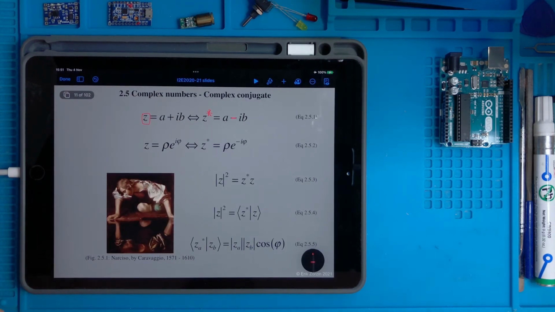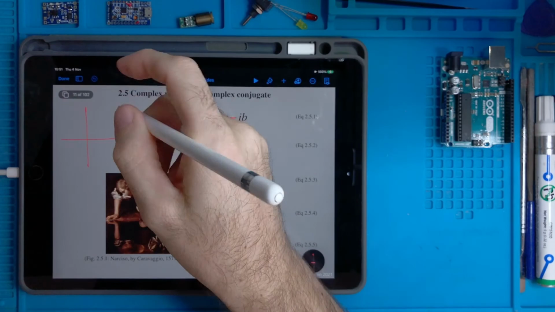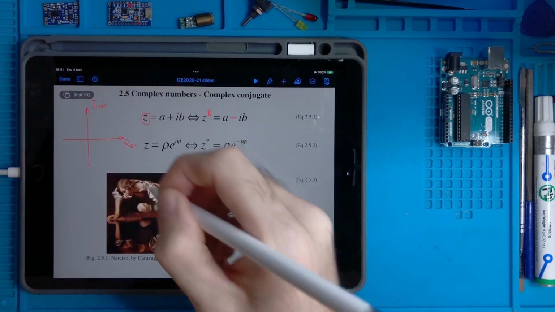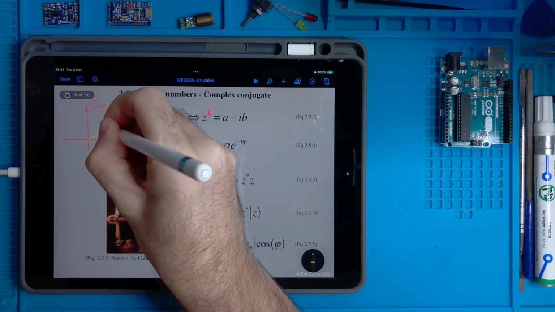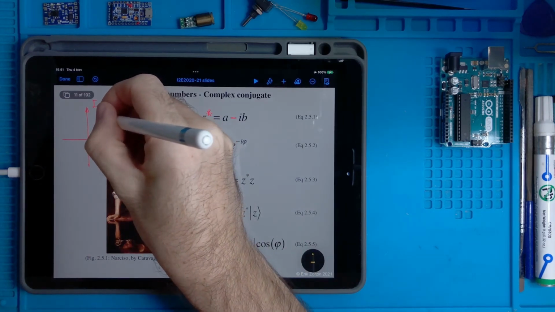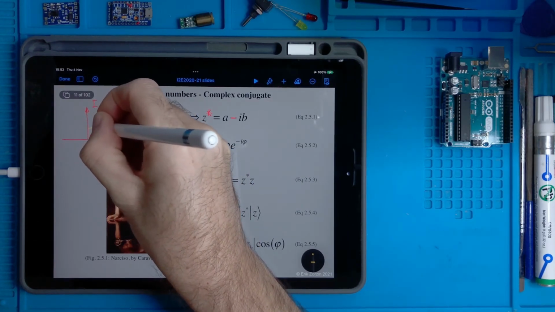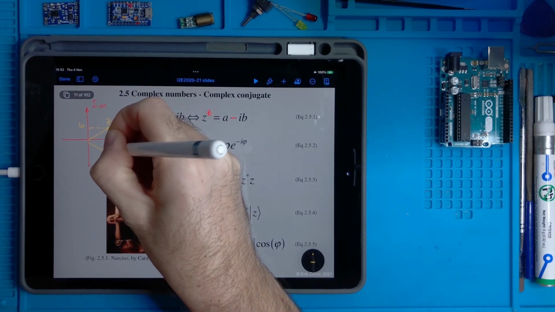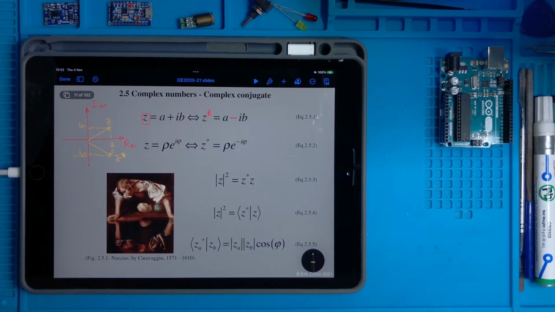So it's a reflection. If you have a Cartesian set of axes, real and imaginary, what is called the complex plane, and you draw this, the number z equals a plus ib, this is a, this is b, and z star is this one, the one having opposite imaginary part.